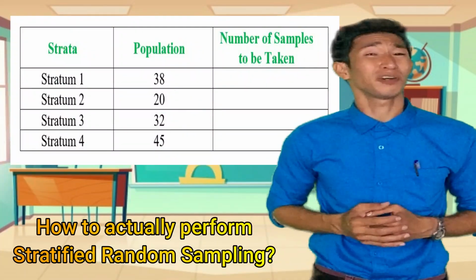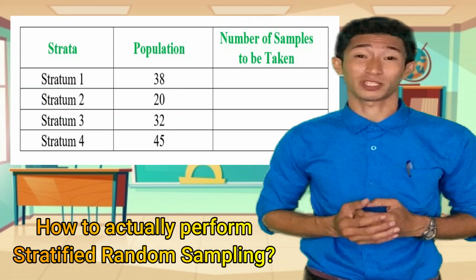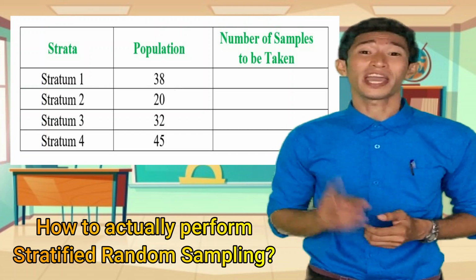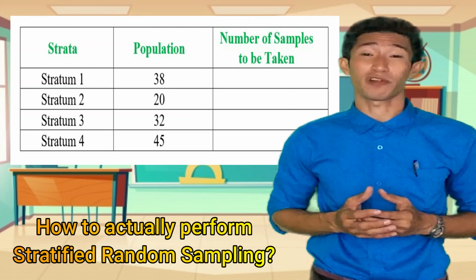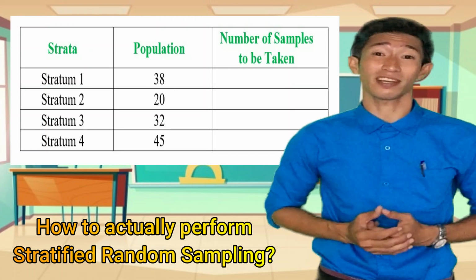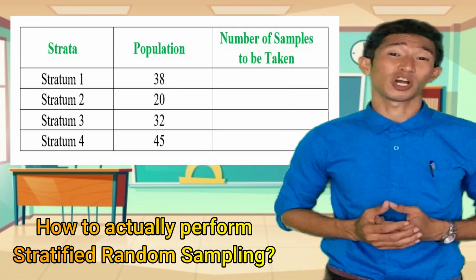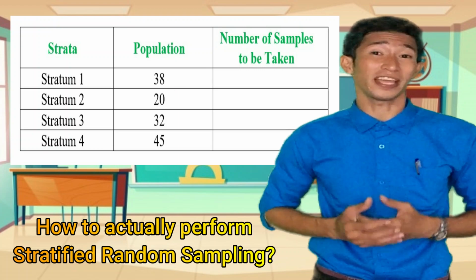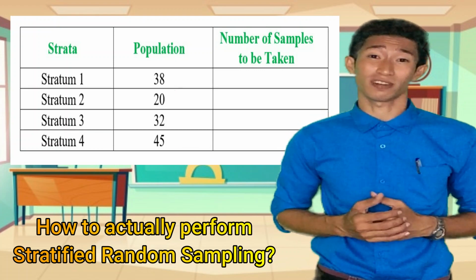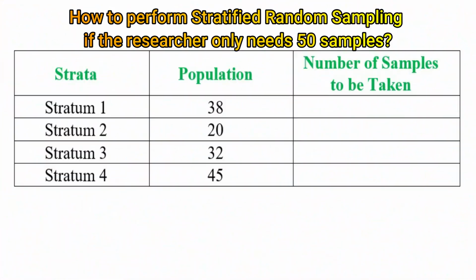But class, how do we actually count the number of samples to be taken from each stratum if we choose to apply the stratified random sampling technique in a research or study? Such as in this case, wherein the size of the members of each stratum is different from each other. Let's learn further.